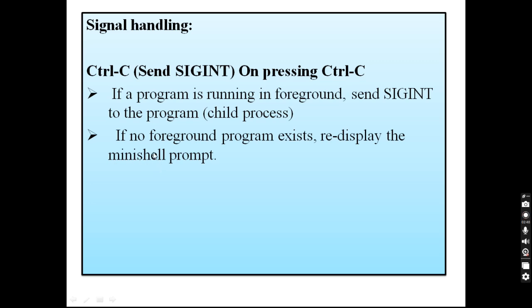So this was about Ctrl Z and Ctrl C. Whenever we press Ctrl plus Z and Ctrl C, we are going to send the STP and SIGINT signals to the processes. On receiving these signals, the process will stop executing and the PID of the process will be printed by the parent process. So this was about signal handling.